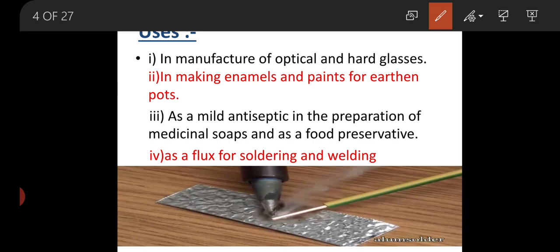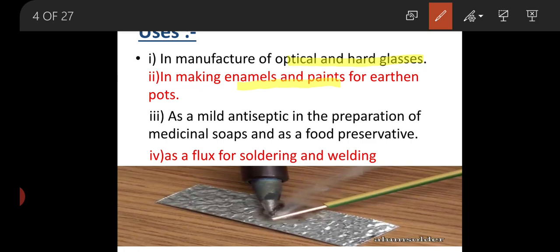The first use of borax is for the manufacture of optical and hard glasses. Optical glasses or hard glasses, you can see in sunglasses, or different glasses used in industries as well as in offices. These hard glasses and other such materials are made with borax. The second important use is